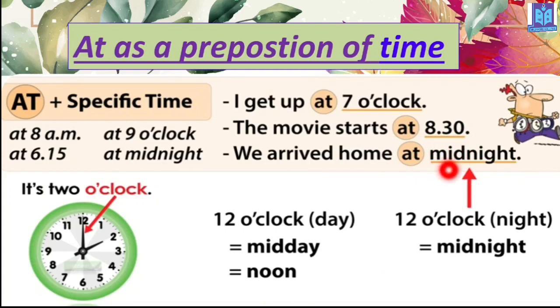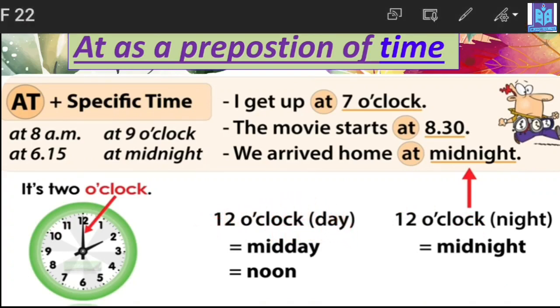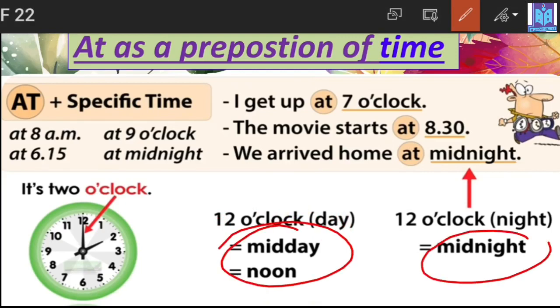Now look, midnight. Midnight and midday always refer to a specific time. In the daytime, if it is 12 o'clock, it means it is midday or noon. So that's why before the word midday or noon, we use at. And before midnight, we use at. Why? Because exactly at 12 o'clock, it's called midnight.